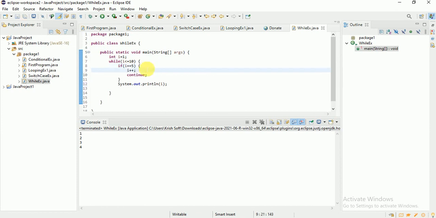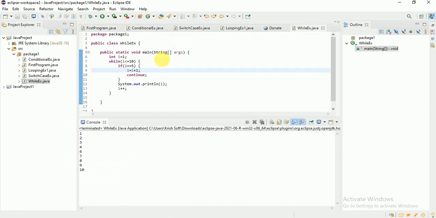Okay. Now what will happen? Except the 5 value, it is going to print all other values from 1 to 10. What? Oh, okay. Let me stop it here. What is happening? i equal to 5, it is not coming. Okay, let me add it here only. You are doing i plus plus. Now here, just add this statement, i equal to i plus 1. Now check it out. Okay, except 5, the remaining values are all printing.